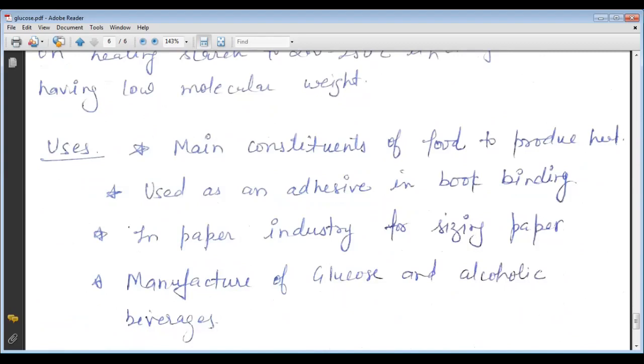In our next lecture, we are going to discuss cellulose and the disaccharides also. So these are the parts of the carbohydrates.